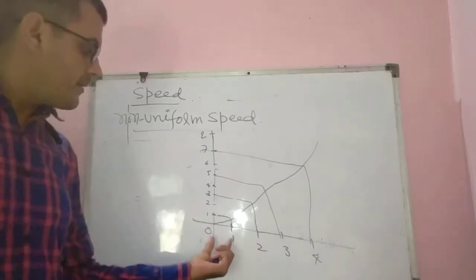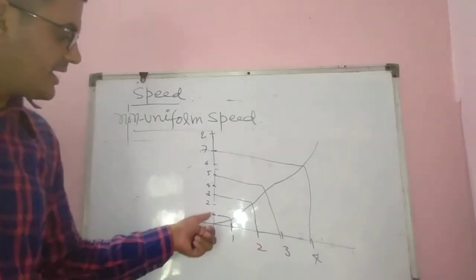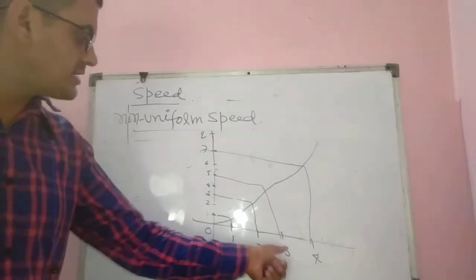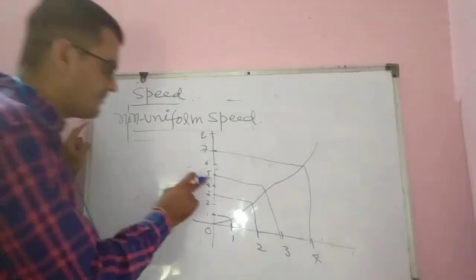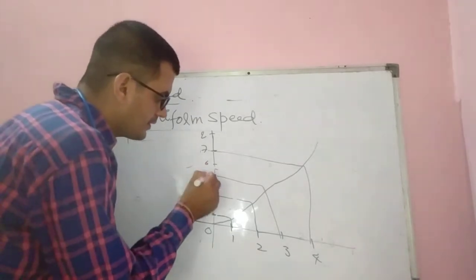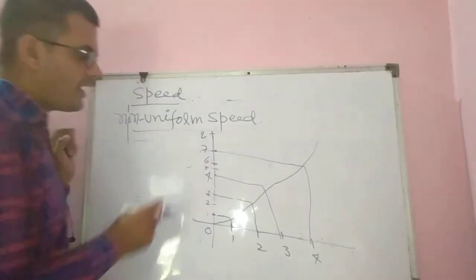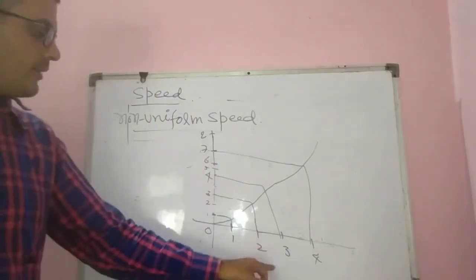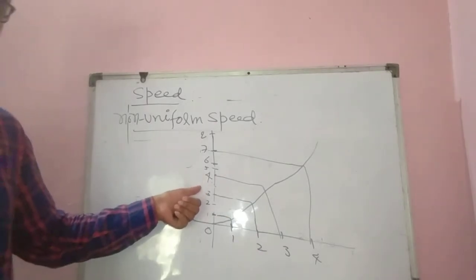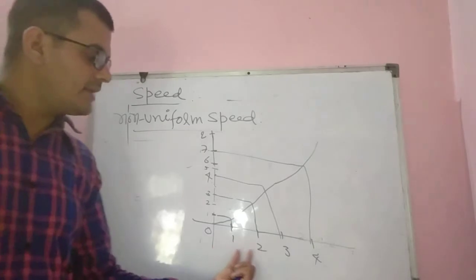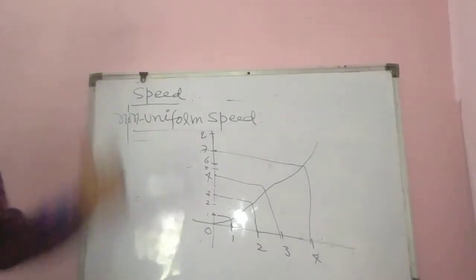Okay, means पहले 1 सेकंड में बॉडी ने 1 मीटर की डिस्टेंस ट्रेवल करी, नेक्स्ट 1 सेकंड में बॉडी हैज ट्रेवल्ड 2 मीटर डिस्टेंस, इन नेक्स्ट 1 सेकंड बॉडी अगेन ट्रेवल्ड 2 मीटर डिस्टेंस. Okay, actually little bit so mark it as 4. Okay, and it one is 5, it one is 6, and next 1 second time body has traveled how much? 3 meter distance. Means time interval is same but distance traveled by the body is different. So that is called non-uniform speed.